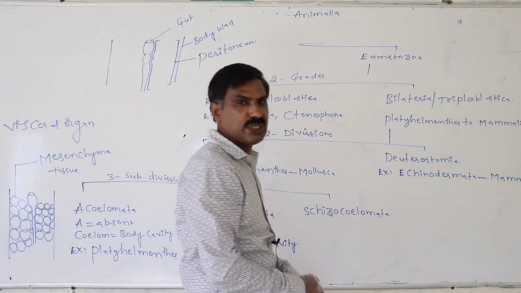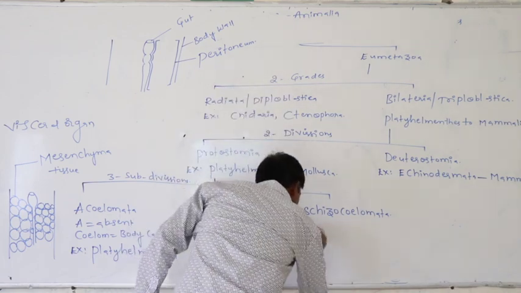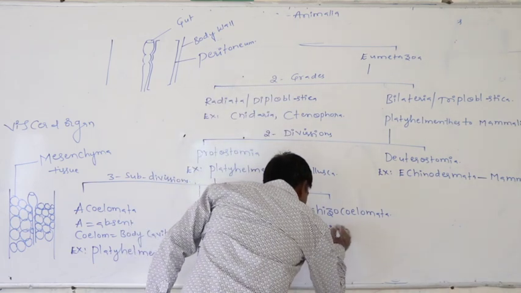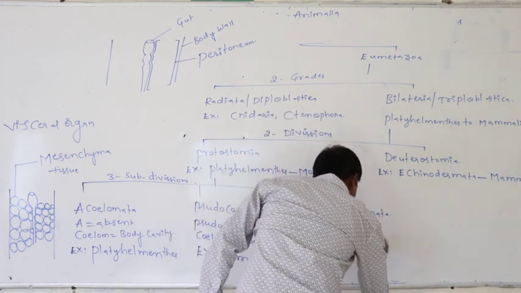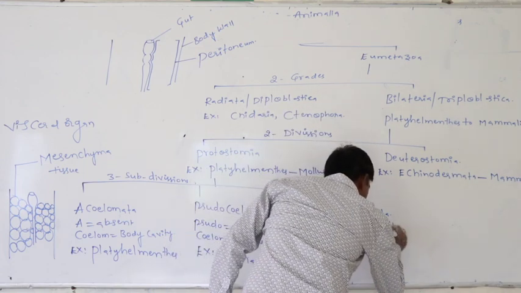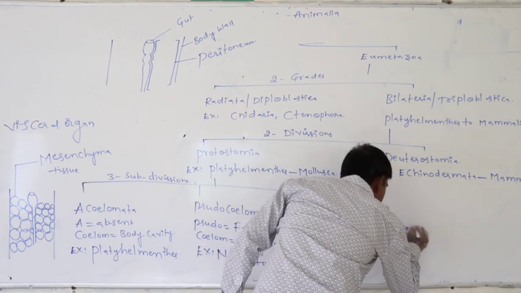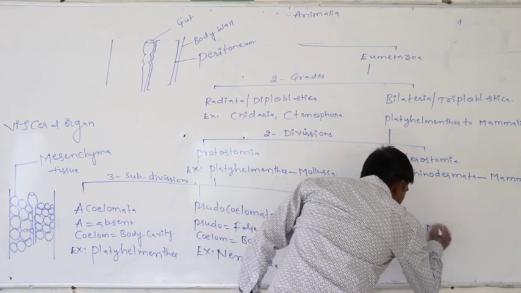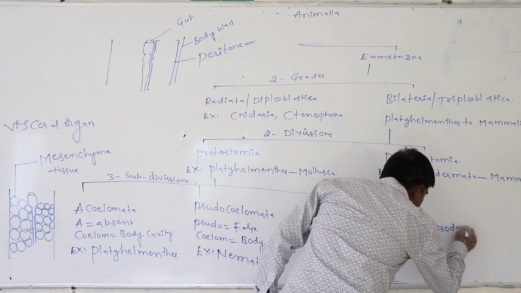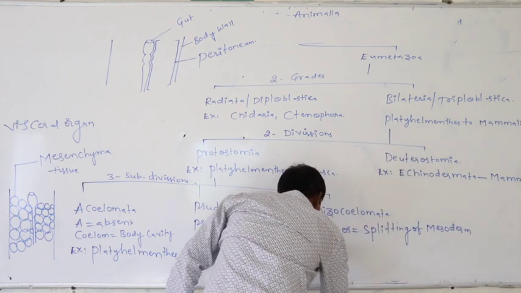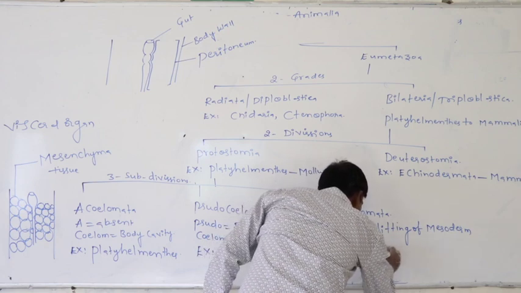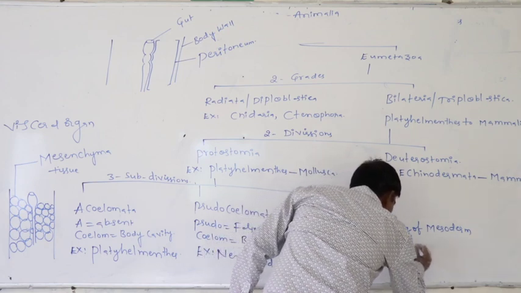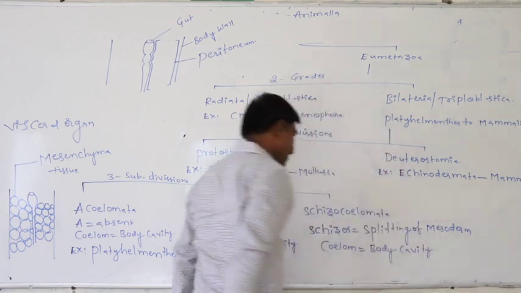Next, Schizocoelomata. What is the meaning of this schizo? It means splitting of mesoderm. Coelom means body cavity.